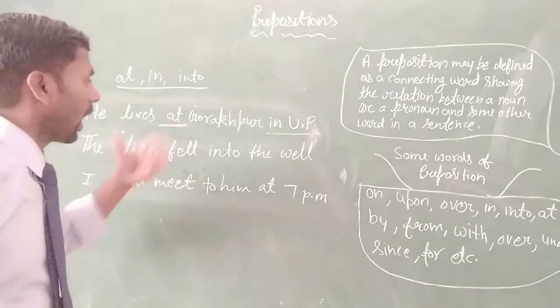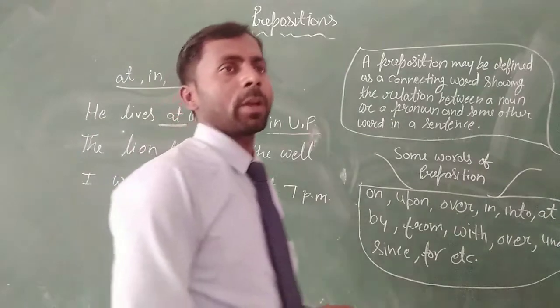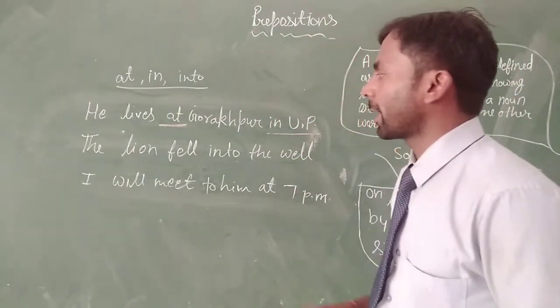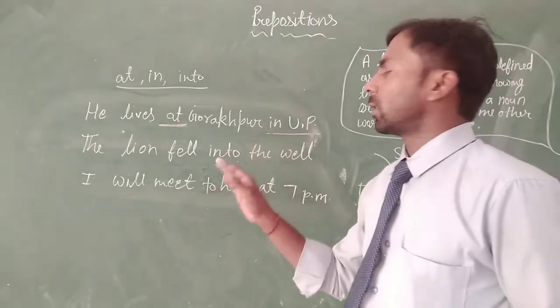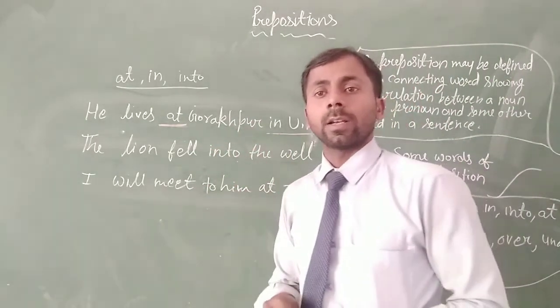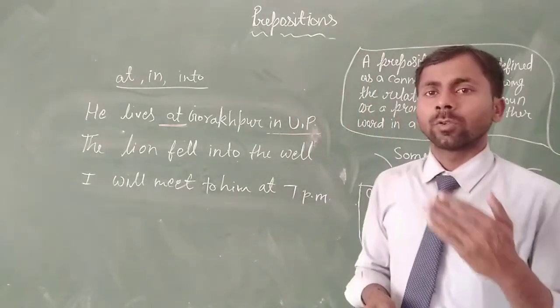And we use in when there is no motion, like, the lion lives in a jungle. In this sentence you can see there is no motion.